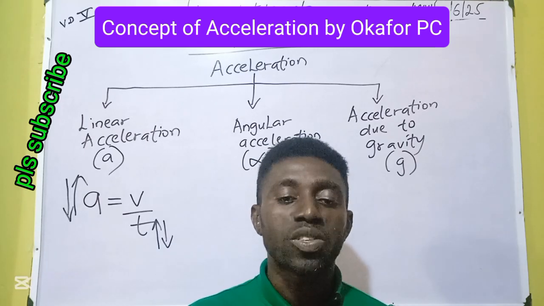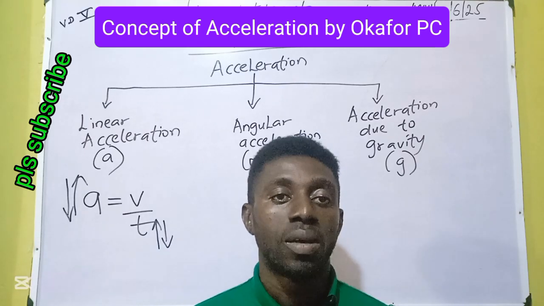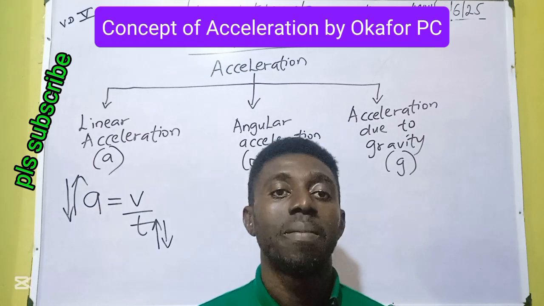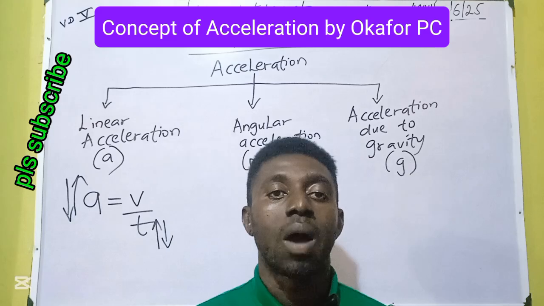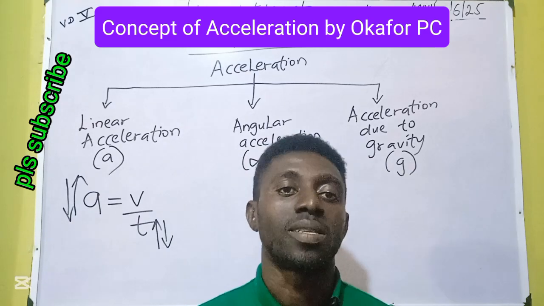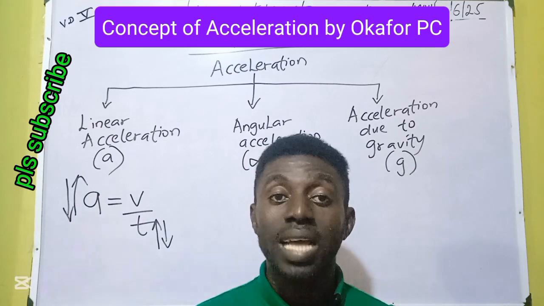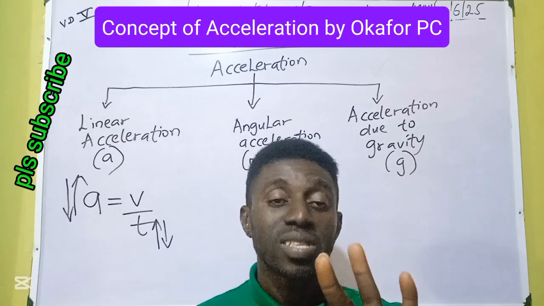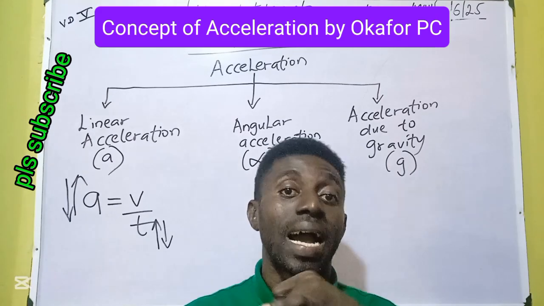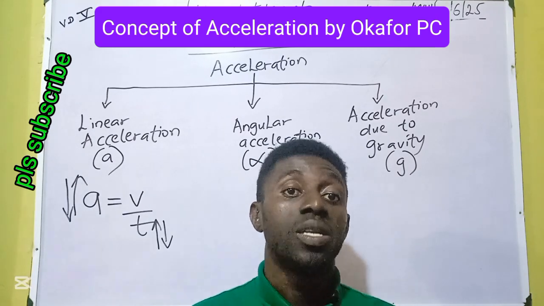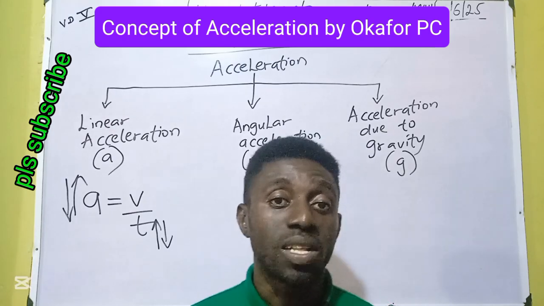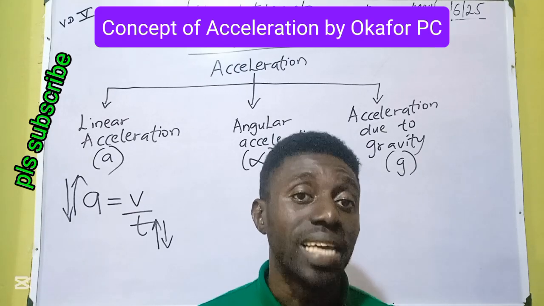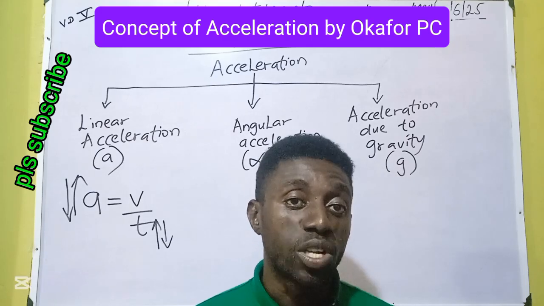We have three kinds of acceleration: linear acceleration, angular acceleration, and acceleration due to gravity. At this stage, we'll be focusing on just these three types of acceleration. Linear acceleration. The word linear means line. This type of acceleration we see on a straight line. Linear. It happens on a straight line.